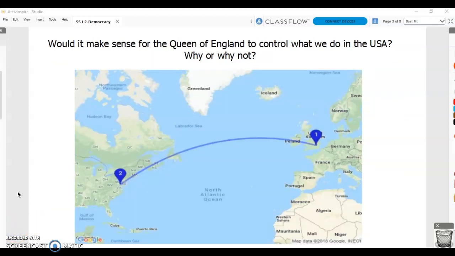Now look at this next map. The arrow starts at point 1, which is all the way over in the United Kingdom, and it stretches all the way over to, again, our state of Maryland. Now, would it make sense for the Queen of England to control what we do in the USA? Take a second and pause the video and think, why or why not would this make sense?